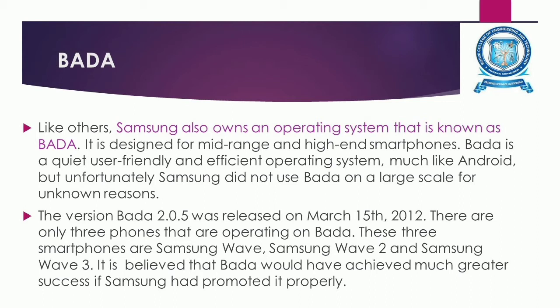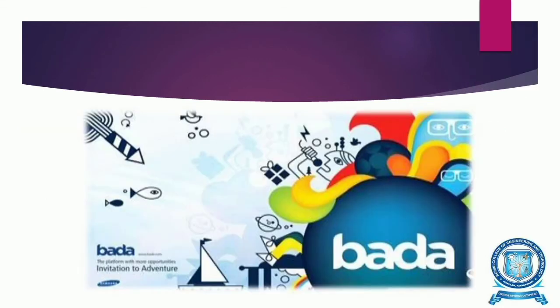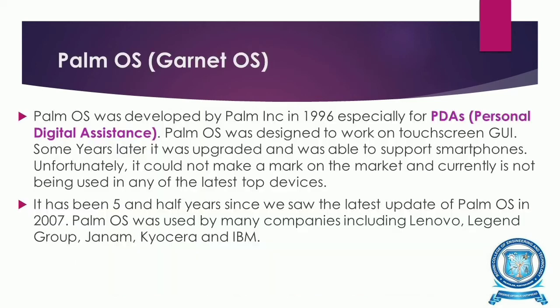The version Bada 2.0.5 was released on March 15th, 2012. There are only 3 phones which are operating on Bada. These are Samsung Wave 2 and Samsung Wave 3. So it is believed that Bada would have achieved much greater success if Samsung had promoted it properly. Okay. So this is the image which shows Bada OS.